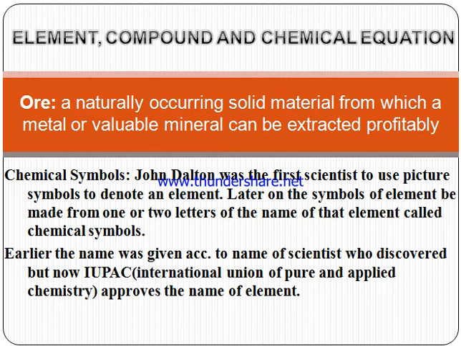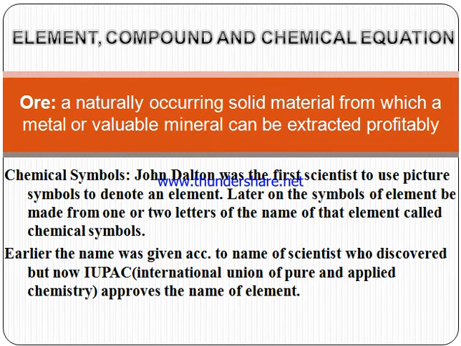So later on, symbols of elements were made from one or two letters of the name of that element, known as chemical symbols. Earlier, the symbols were named by the scientist who discovered them, but nowadays they are approved by the IUPAC.